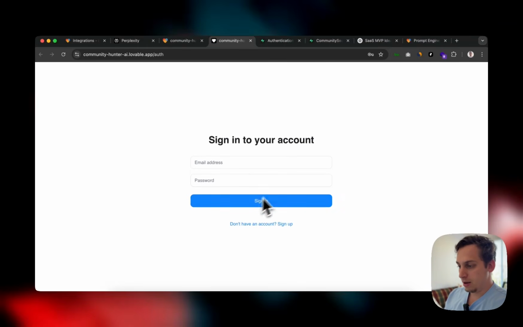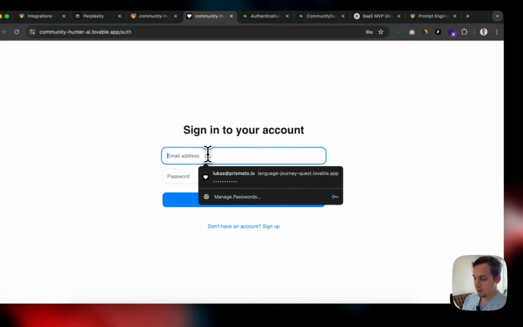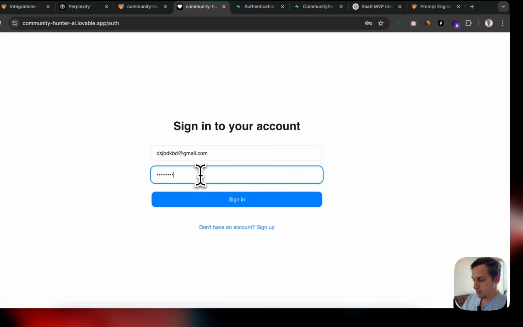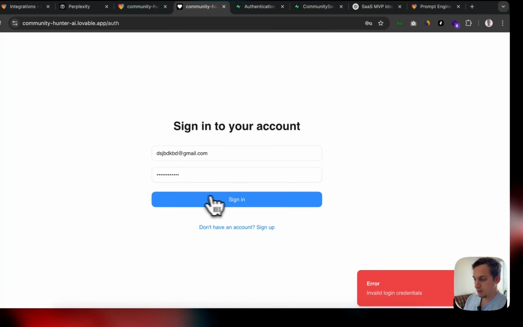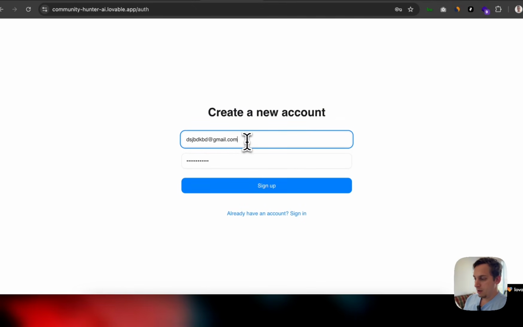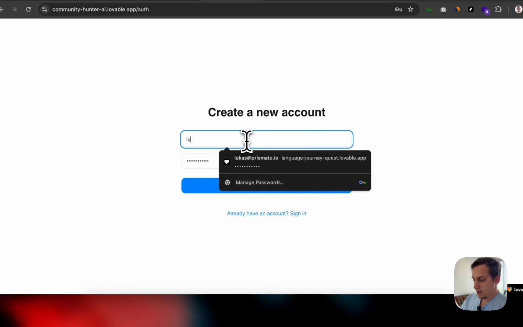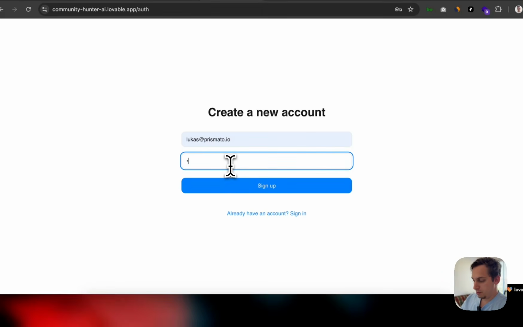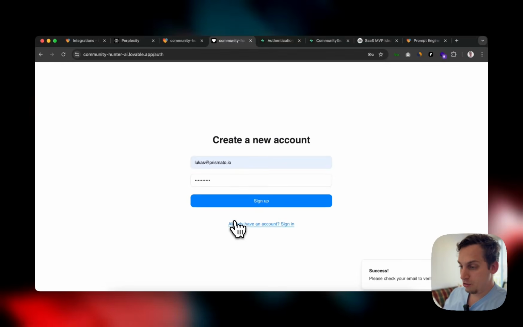Yes. So I can log in here. I can't because I'm just going to put some random thing. And I can't sign in because invalid login credentials. So I got to sign up. And when I sign up, I'm just going to put in my email and put some type of password and sign up. And then I'm going to get an email with that verification.